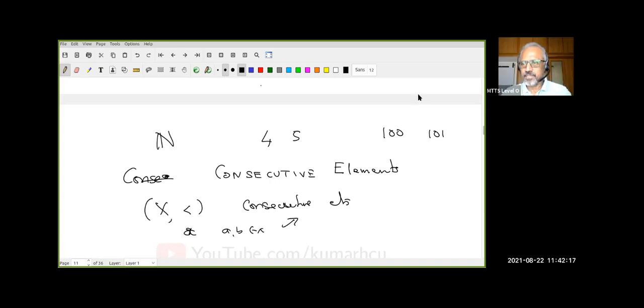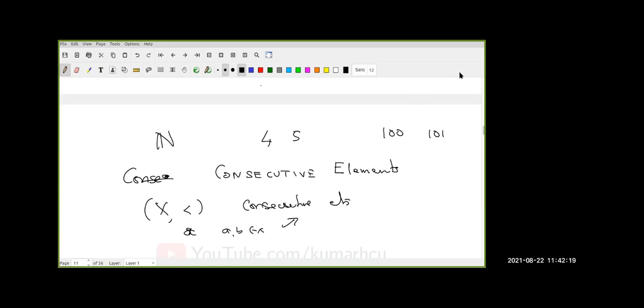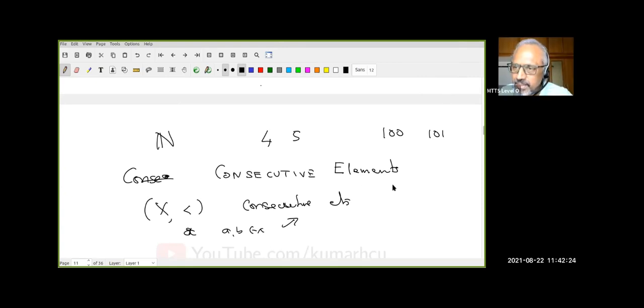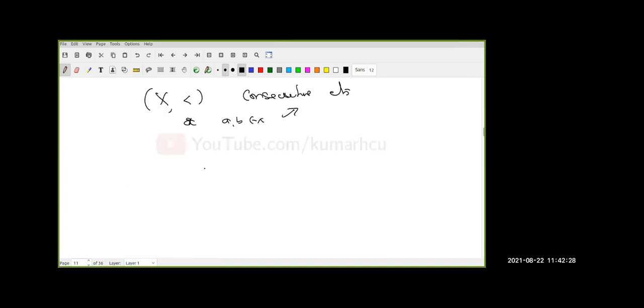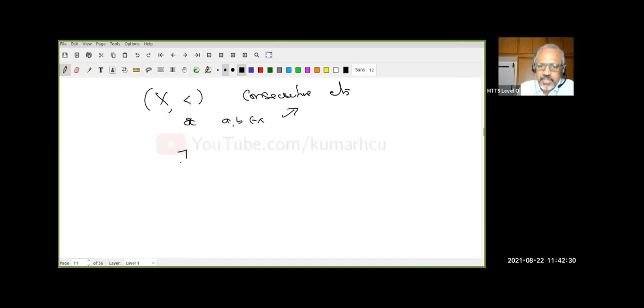Very good. You are right. Who said it? Swaroop. That's a very correct definition. He says they are consecutive if there exists no x in X so that A is less than x and x less than B. If such an x exists, what does it mean then?